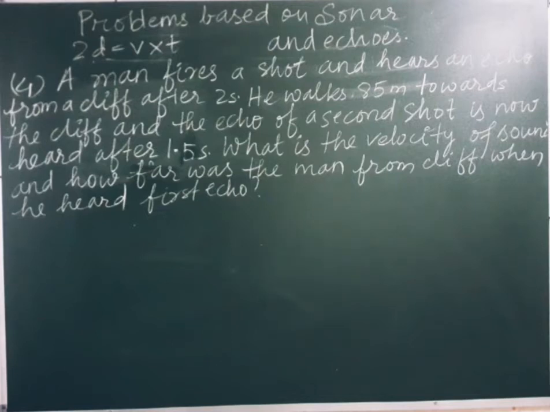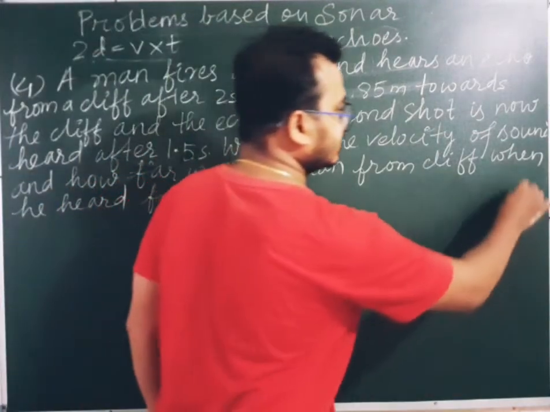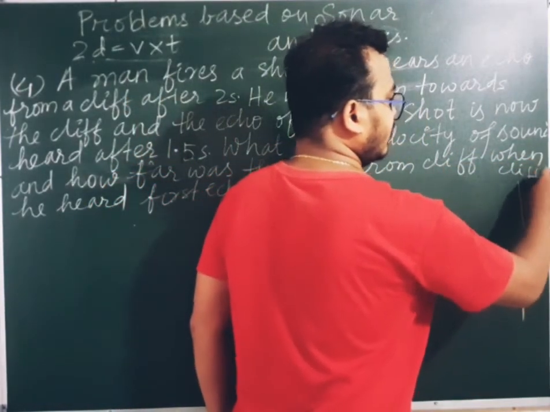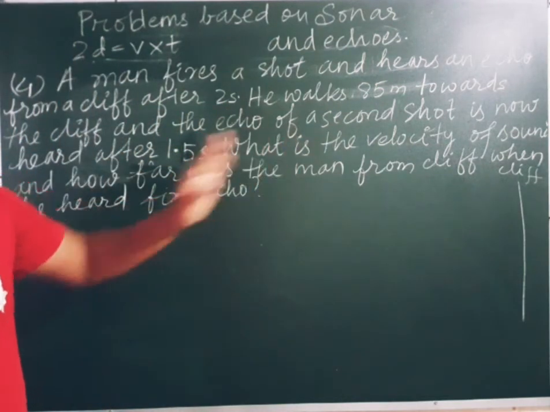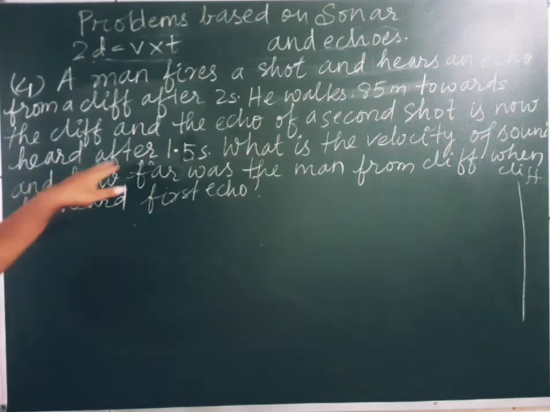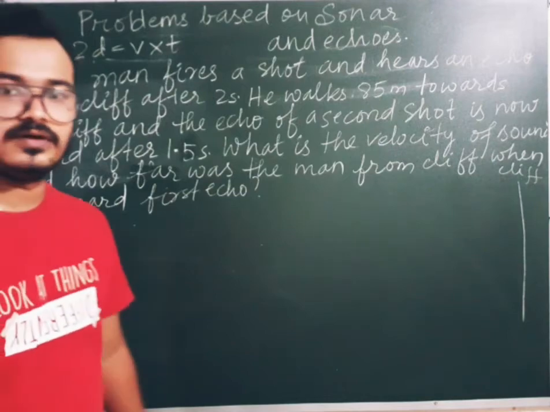In the fourth question, it is given that a man fires a shot and hears an echo from a cliff after 2 seconds. Let us consider here it as a cliff, okay? And from there he is hearing a sound after 2 seconds. He walks 85 meters towards the cliff and the echo of the shot is now heard after 1.5 seconds. What is the velocity and how far the man was from the cliff when he heard the first echo?